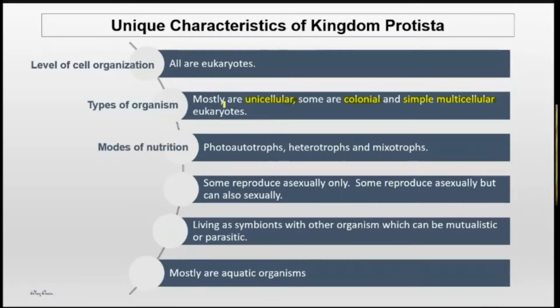Kalau kita sudah nampak dia eukaryotes, and then they are unicellular, dia katakan members ni mesti bawa Kingdom Protista. Lepas tu, some of them are photoautotroph. That means they are able to produce their own food, but they need sunlight because they have to undergo photosynthesis. Some, they have to obtain the food from other resources. Okay, so they are heterotroph, but there are some of them able to perform both. They can produce their own food by using the sunlight energy, or we say go through the photosynthesis. At the same time, they're able to obtain the food from other resources.